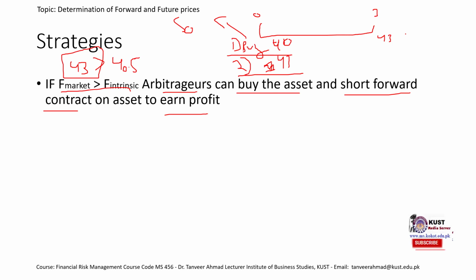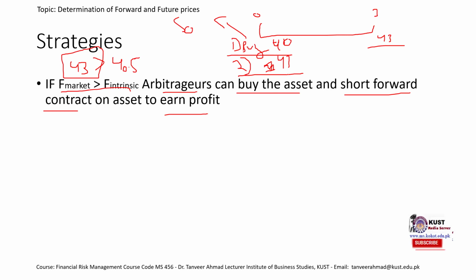So we would buy it at 40. We would enter into a short forward contract. Remember, short forward contract is the contract to sell the asset at future time at certain price. So we are selling it at 43 in future. When the future comes, we would simply sell it at 43.